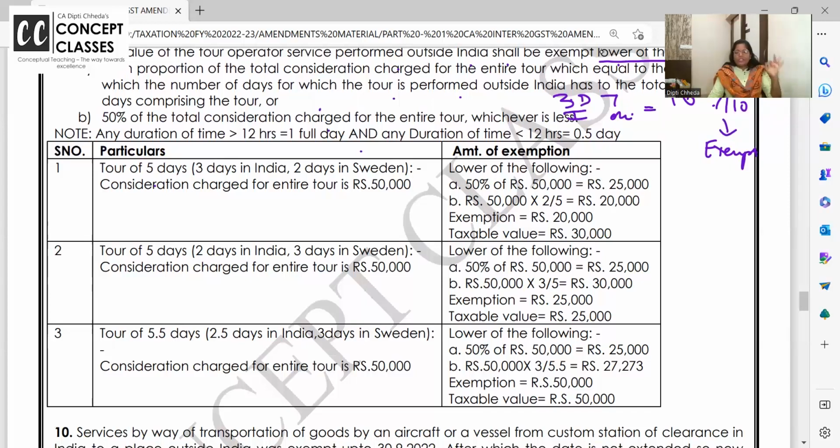So 50% of 50,000, 25,000, say it cannot exceed. And now 50,000, 2 days in Sweden, outside India, by 5 total days. 20,000 is exempt. Whatever service is rendered outside India is exempt, whichever is lower. So lower is 20,000 is exempt. Out of 50, 20 is exempt, 30,000 is taxable.